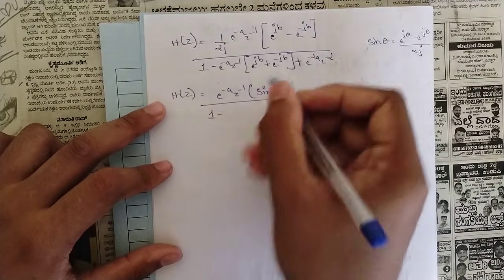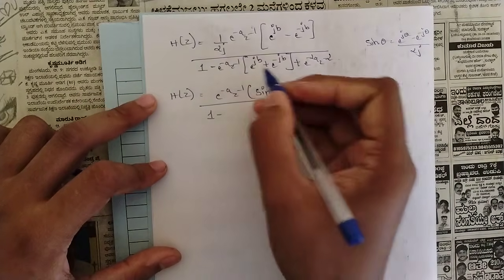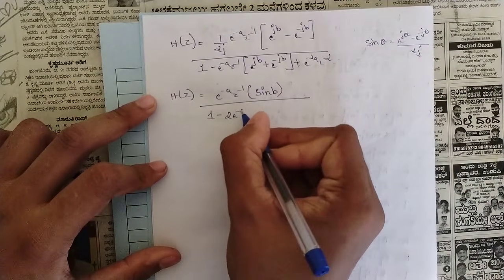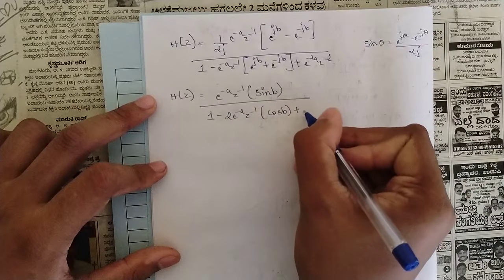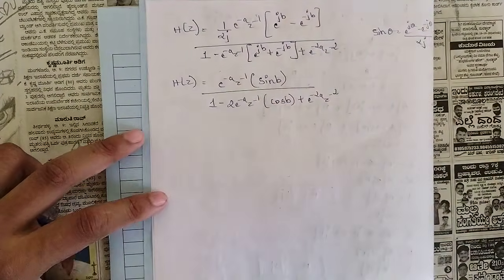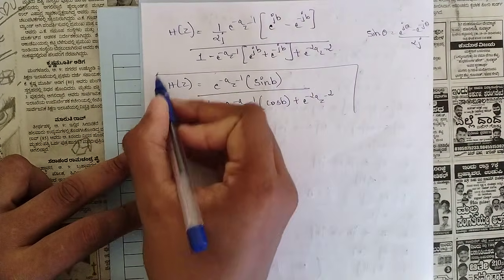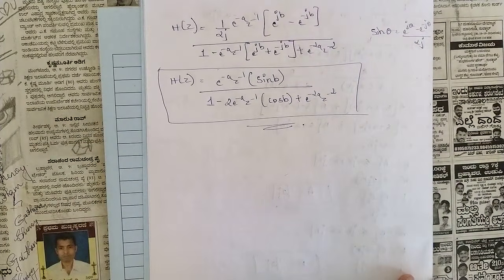1 minus, again this is of the form cos theta, cos b. So we should multiply and divide by 2. So 2 e power minus a z inverse cos b plus e power minus 2a z power minus 2. Okay, so this is the final answer of H of z which you have got for the second sub question. So similarly, let us solve the third sub question.